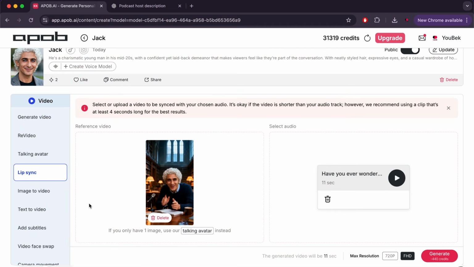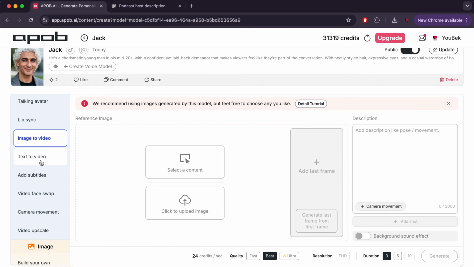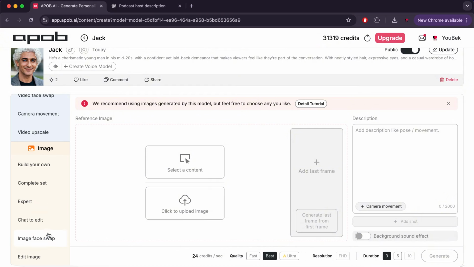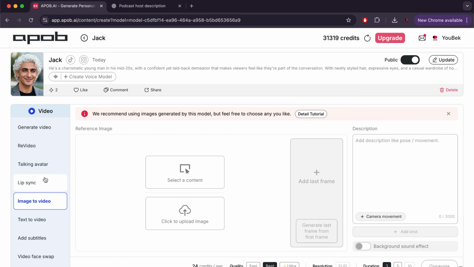In general, you will find many features provided by the site, including Generate Video, ReVideo, Talking Avatar, Text-to-Image, Add Subtitles, and so on. As for images, you will find Build Your Own, Complete Set, and others. All of this will give you very great capabilities to help you achieve the result you want.